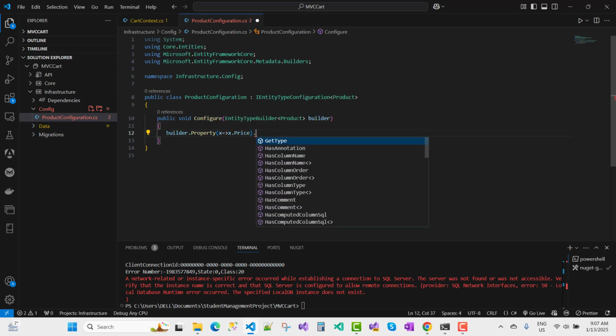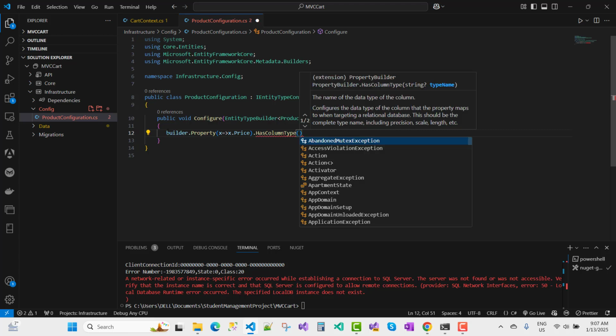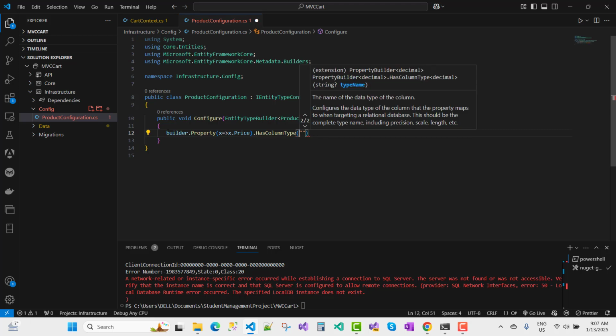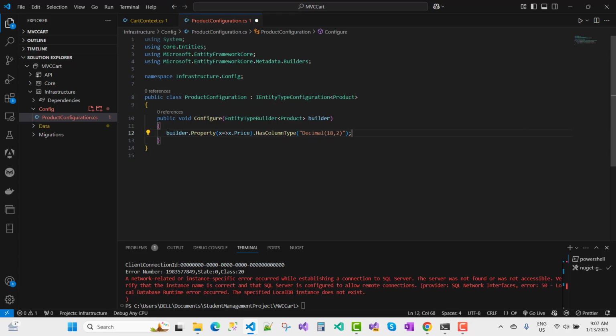Okay, dot HasColumnType, and the column type is decimal(18,2). Those are the precision values that I want to use here. So you know that builder.Property(x => x.Price).HasColumnType("decimal(18,2)") is there.